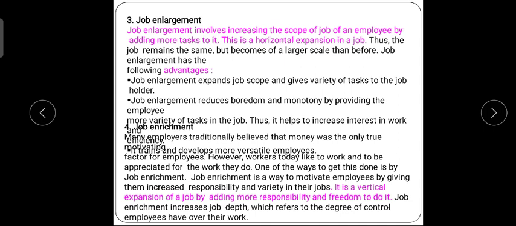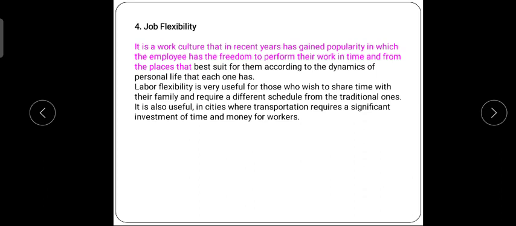And the last point is known as job flexibility. It's similar to job rotation. I am giving you flexibility, freedom, liberalization. The employees can design their own work. That can be their working environment, their study materials, their professional level. They can change however they want, and they can follow those formalities which are required to perform that particular job.